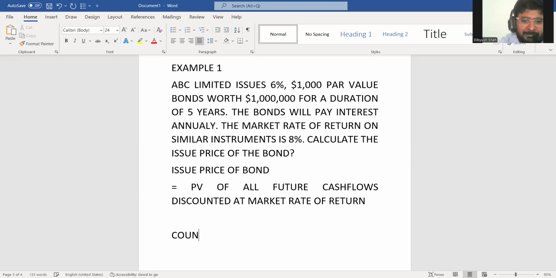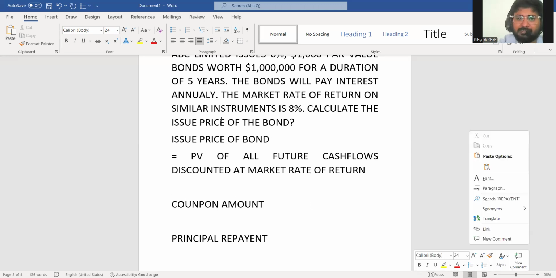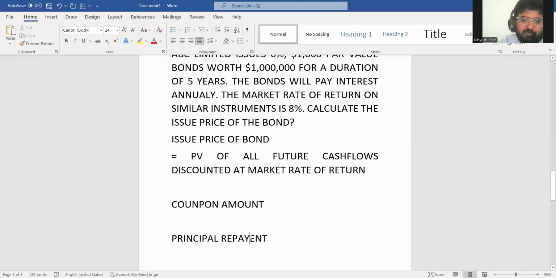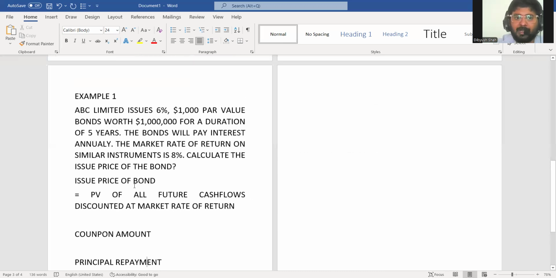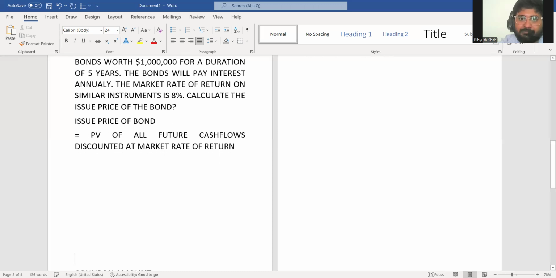First is coupon amount and second is principal repayment. Correct? In bond, there are only two cash flows. One is coupon amount, one is principal repayment. There is no third cash flow in bond. So I have to discount these two cash flows at market rate of return.